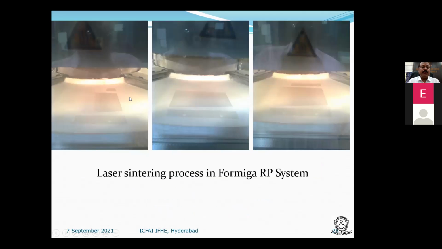This is loose powder, and this is the powder which has been sintered. You can see the texture: the loose powder is white, and this is gray or something like that. This can be viewed, and the scanning also takes place. Sometimes it will build in the X direction, other times in the Y direction, so that the bonding of the two layers will be perfect.